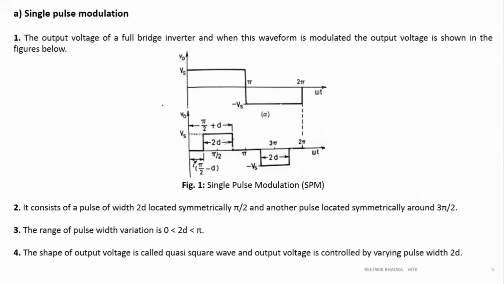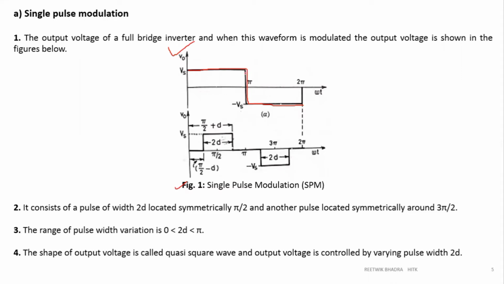So the first one is single pulse modulation. Now, if you look at figure 1, the first figure which we have drawn here is the output of a full bridge VSI. It has a positive voltage here, then a negative part like this. This is the output of a full bridge VSI without any PWM control. Now this output waveform has a problem, as I told you just now.